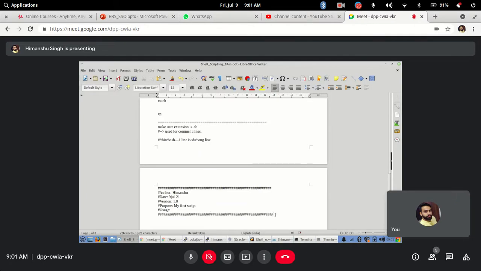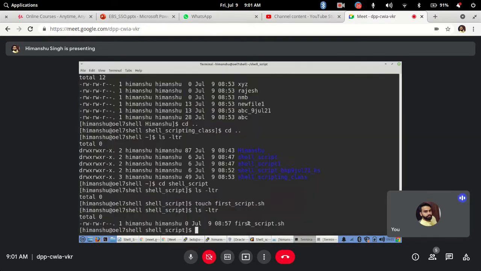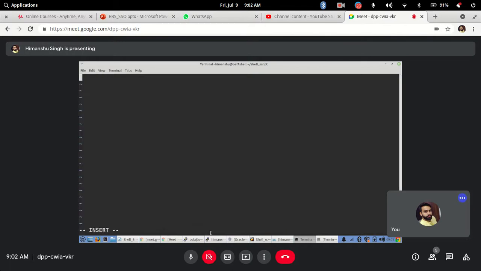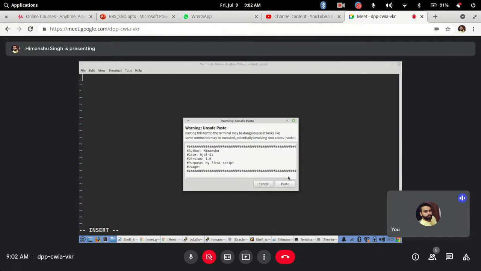So now I will copy this content and write it. So this is my first script. What you have to do is use a tool, vi. Don't get confused with vi, we will see vi on Monday or Tuesday. First script, or if you are still confused, open a notepad and write in the notepad, and you can copy that particular file directly. That method also I will tell you, just hold on. vi first script, insert and paste. I will paste the content here.